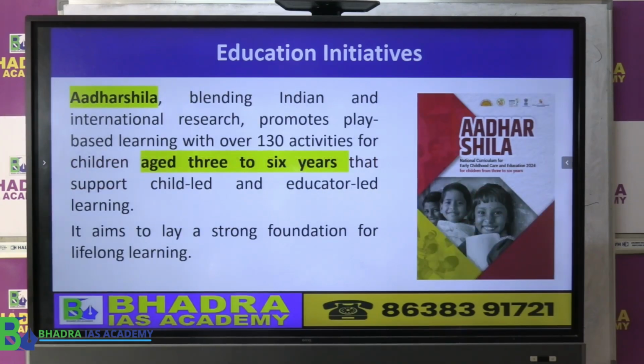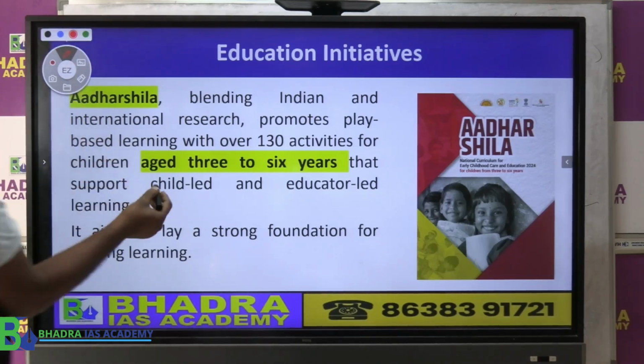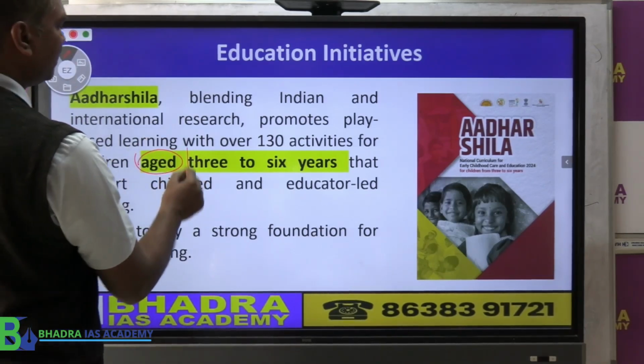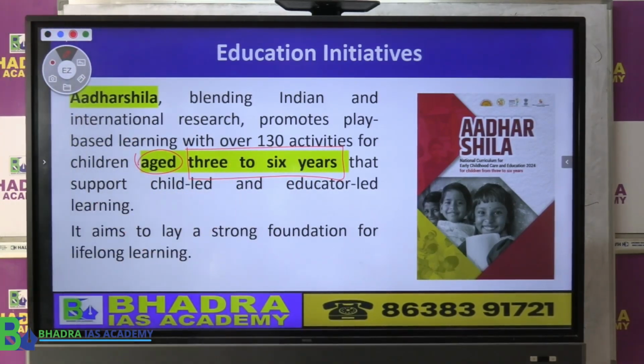The second one, what we call Adarshila. ये जो program है Adarshila, this program basically covers age that is 3 to 6 year. That is the second stage, Adarshila. Now here what they are doing, they are trying to develop children का learning capacity, so that they can keep learning lifelong.